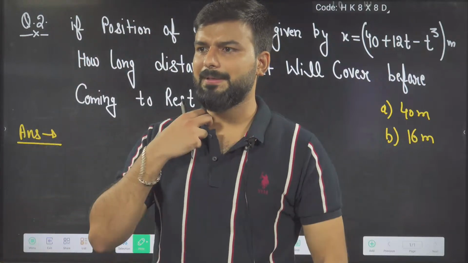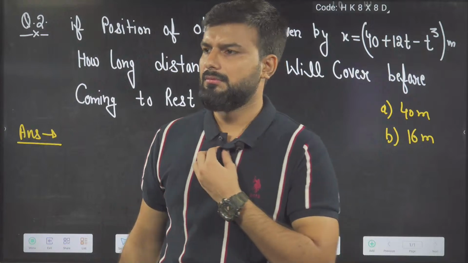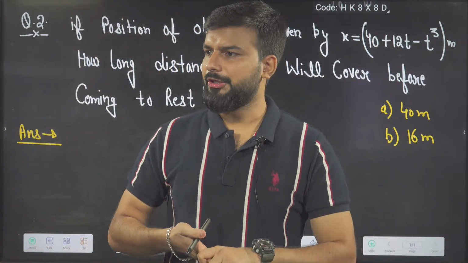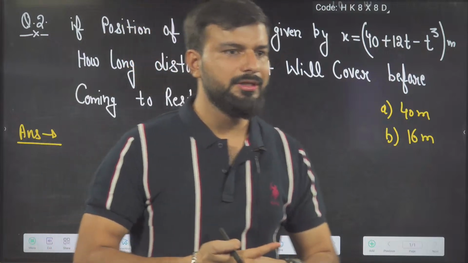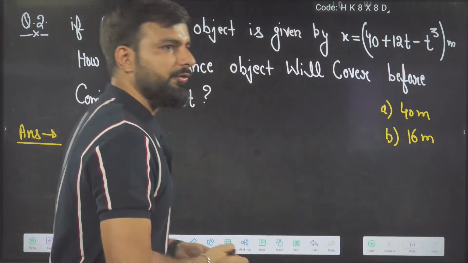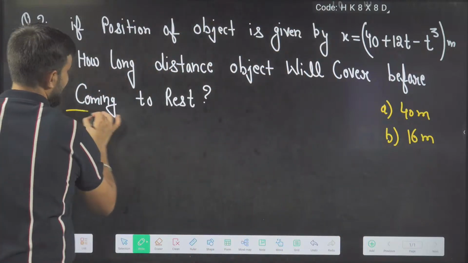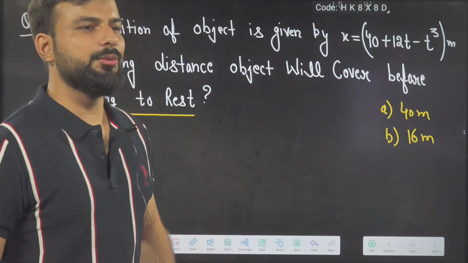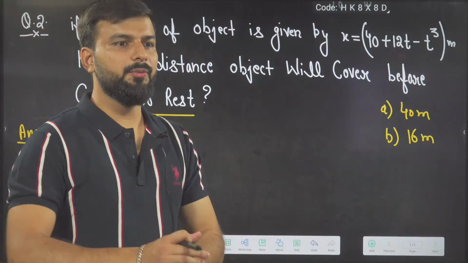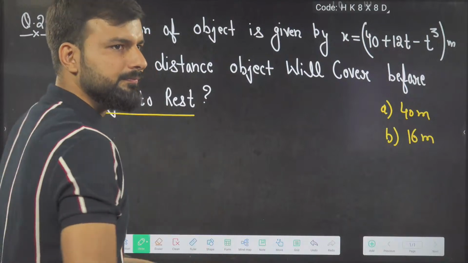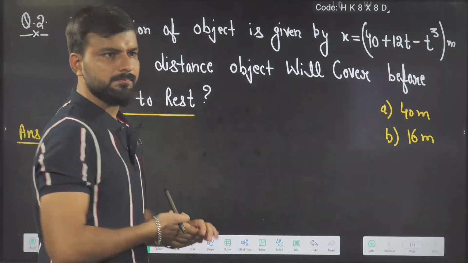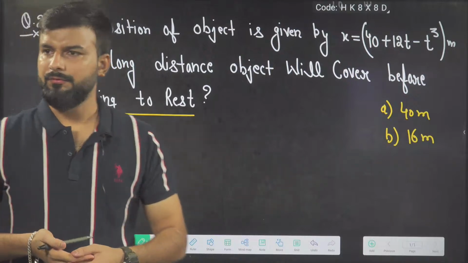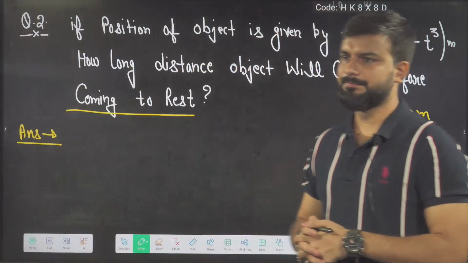What are the rest of the people saying? 40 meters. Somebody is saying 20. Sir, what is the time we should take from here? This is the hint: before coming to rest. From here we have to calculate.